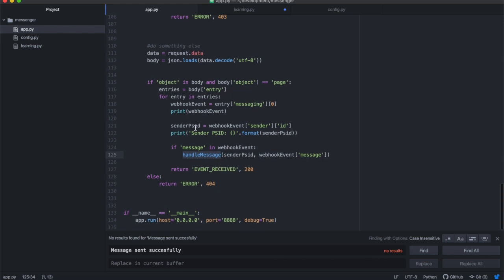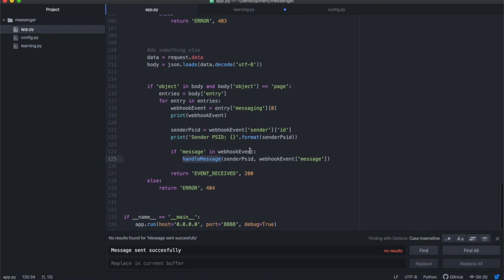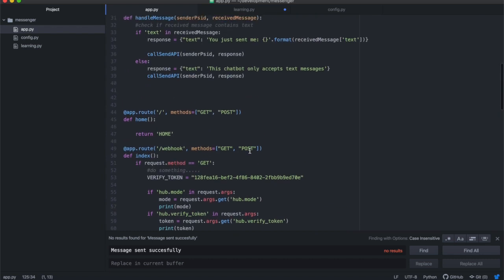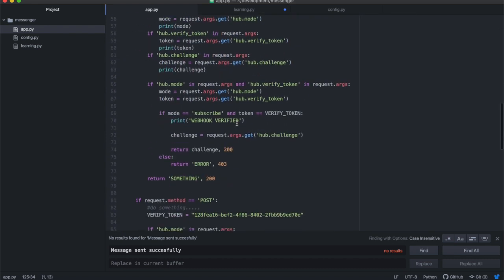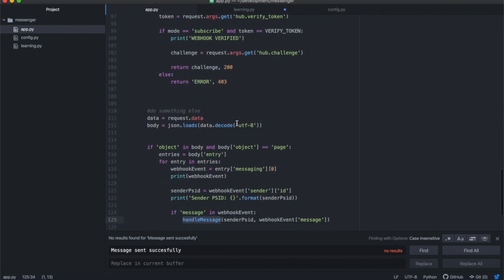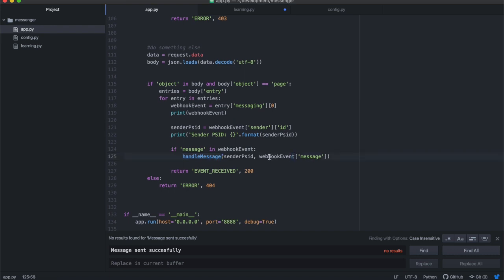Once you've done that, you need to write the code to handle the message, and the code to handle the message is basically just to respond back. You could even have written it in here, but to save space, I've written it at the top over there. To handle the message, first of all we check the received message. This is the message we got from Facebook, the one we're sending over here under handle message, webhook event.message.